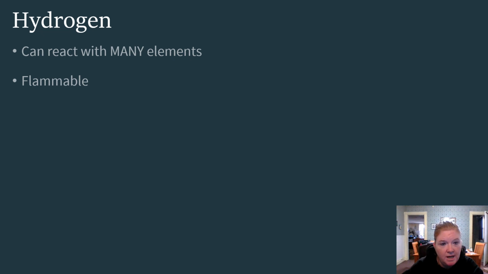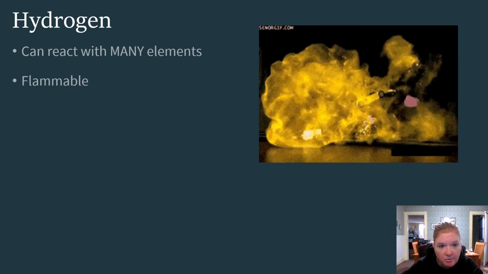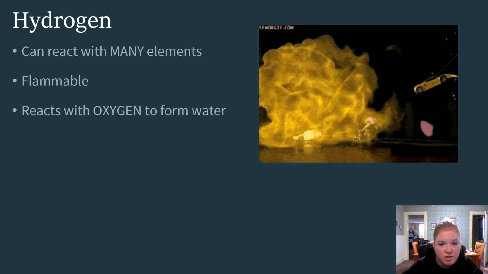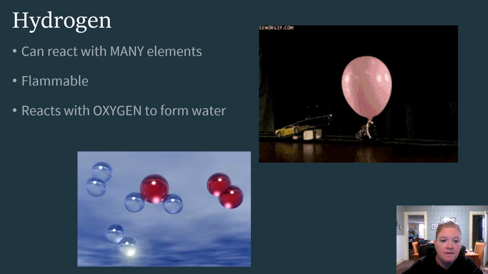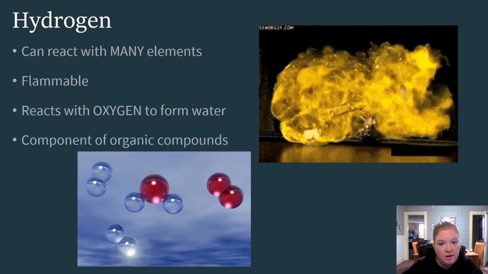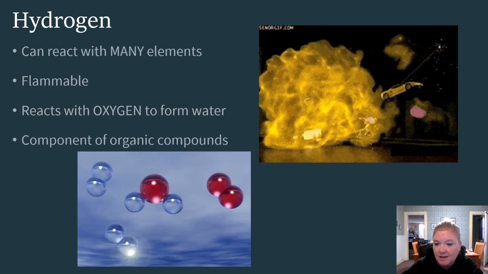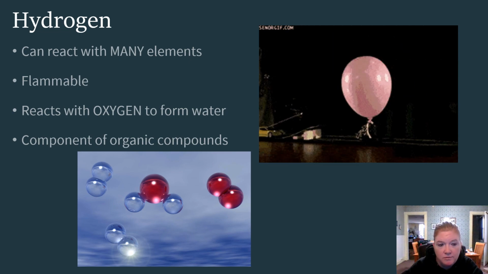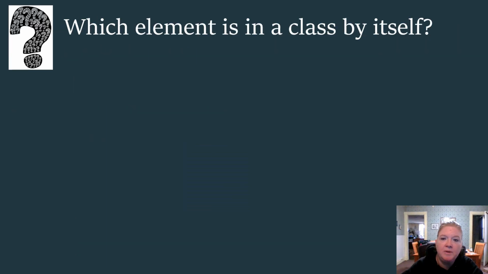So hydrogen can react with many elements. It's flammable. It reacts with oxygen to form water. It's a component of organic compounds. Again, most common element in the entire universe. But which element is in a class all by itself?